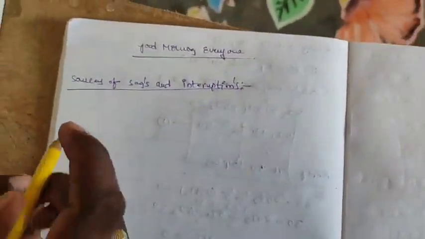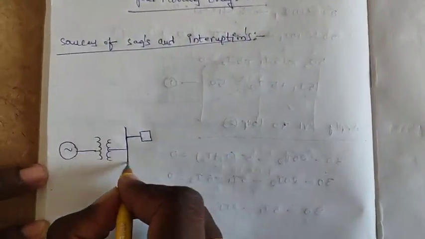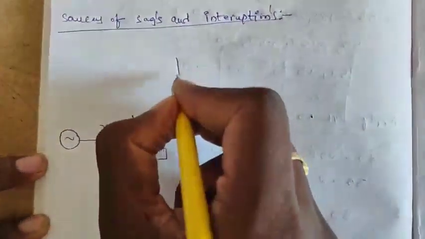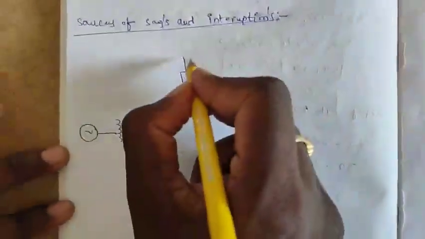So I can consider one example. We have transmission, distribution and customer facility. So I can take a radial system.